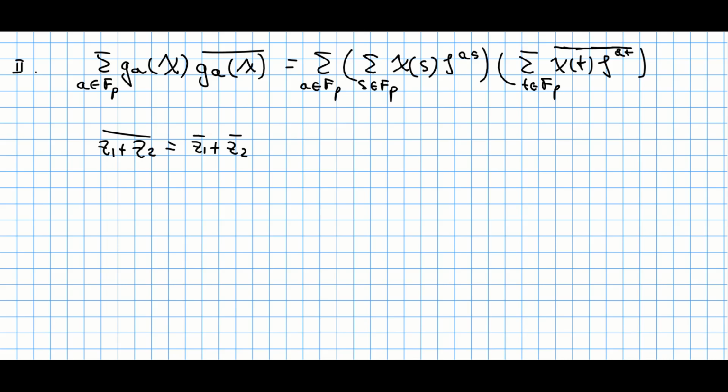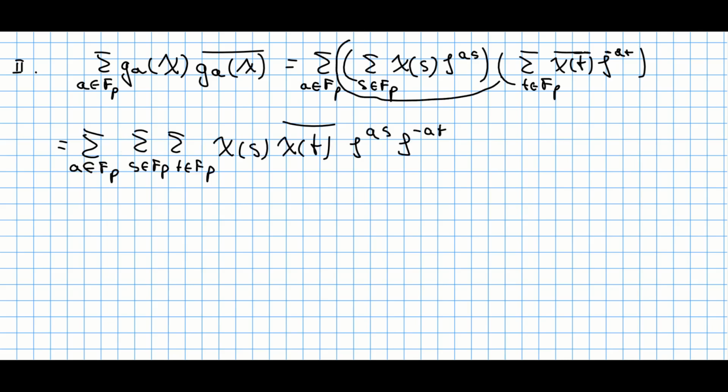And since we multiply both complex numbers, we can just again separate this conjugation like this. So you conjugate chi at point t, and you conjugate this complex number zeta raised to the power of at. But recalling what this zeta means and how we conjugate this number, this will be just nothing but zeta raised to the power of negative at.